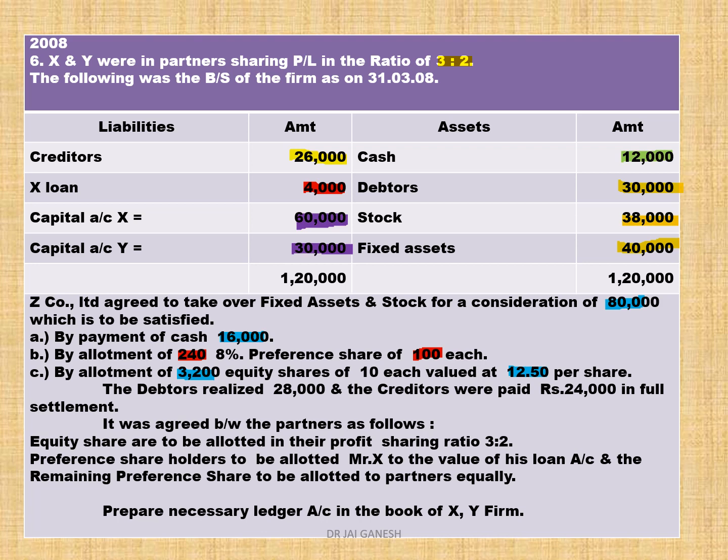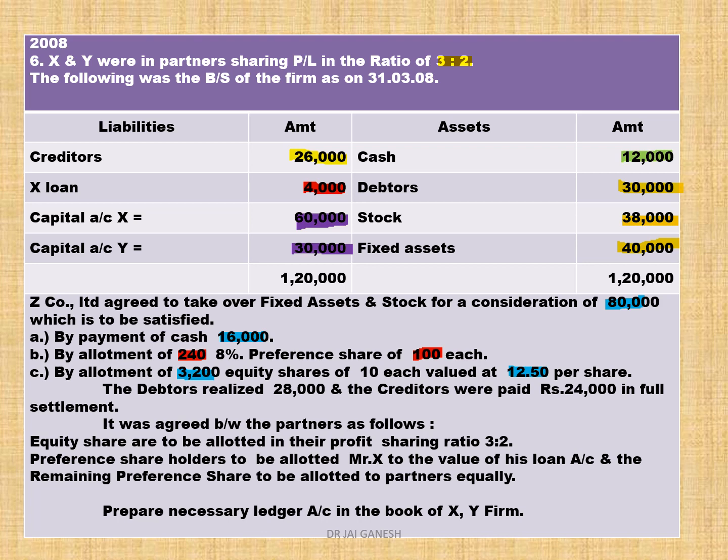Debtor realized 28,000 because debtor is not taken over by the company. So debtor realized is 28,000. Creditor paid 24,000. So creditors is being paid 24,000 because it is not taken over, and it was agreed between the partners as follows.